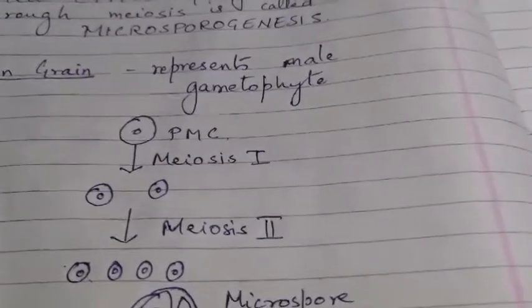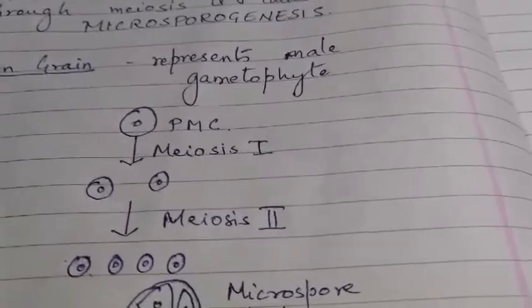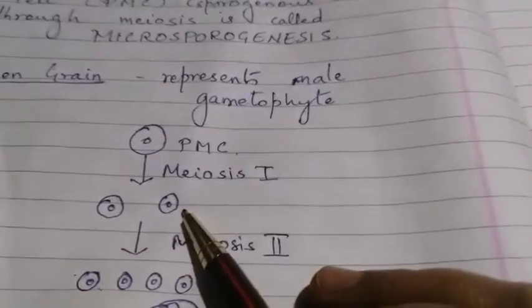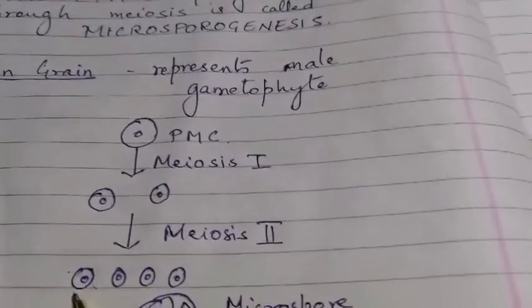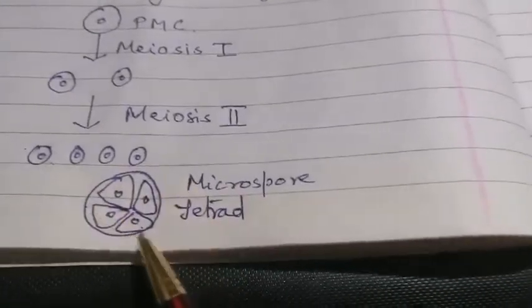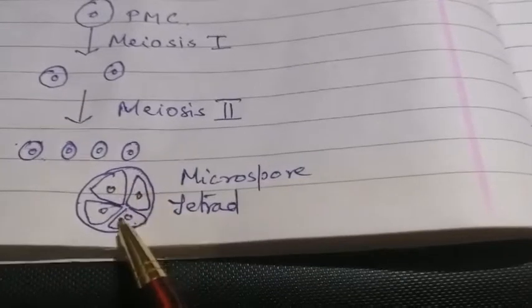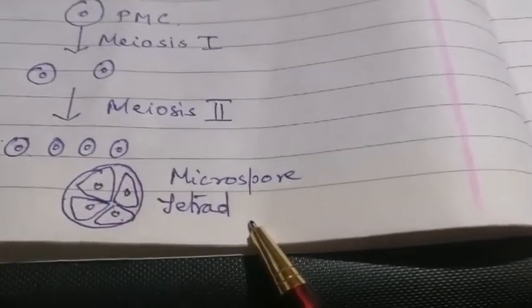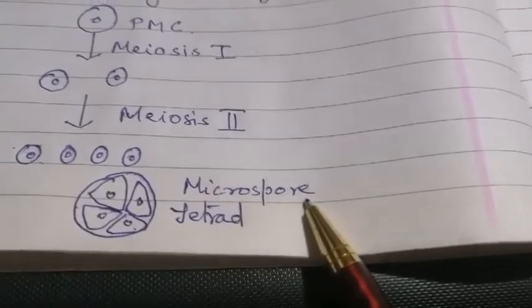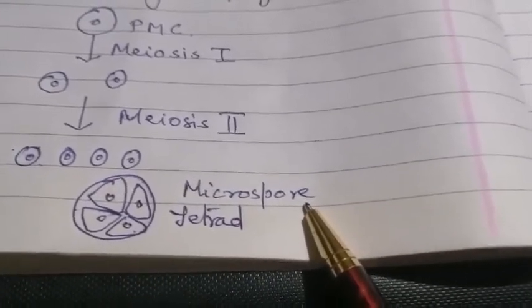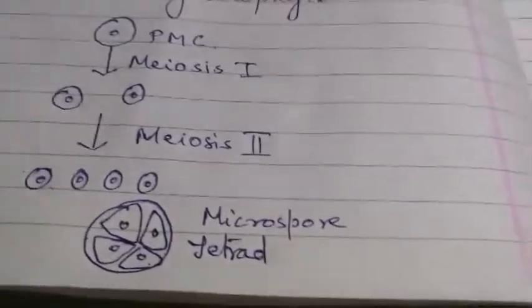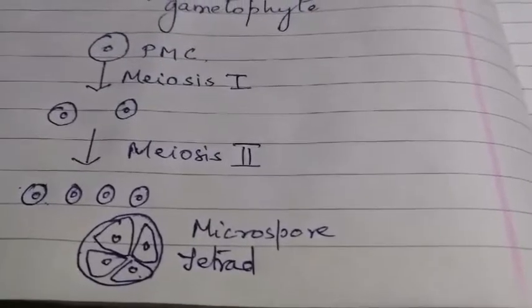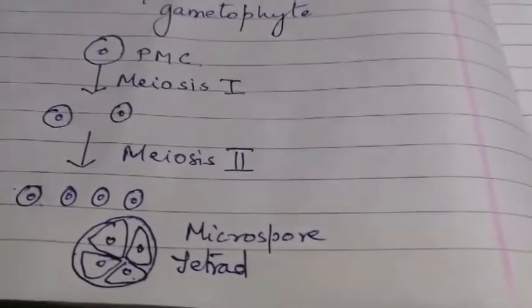Already you know that meiosis is divided into two substages, meiosis 1 and meiosis 2. By meiosis 1, what is happening? You are getting 2 cells. And then by meiosis 2, you are getting what? 4 cells. And they basically exist like this, like a microspore tetrad. Can you see? 4 cells are there in a tetrad condition. Okay? And these microspores are what? Your male gamete, isn't it? Now, what we are going to see, that how these microspores mature into a pollen grain, isn't it?